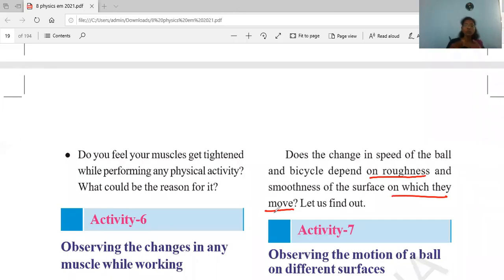Here, the speed of the object depends upon the roughness and smoothness. If the surface is smooth, then the object covers more distance. If the surface is rough, then the object covers less distance. But after some time, the object will be stopped due to frictional force.